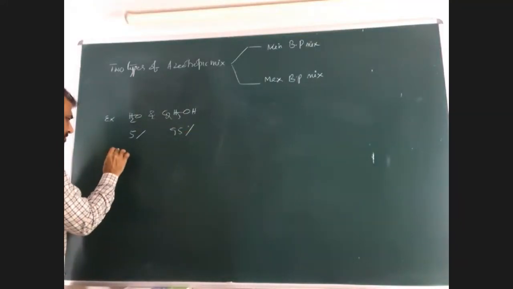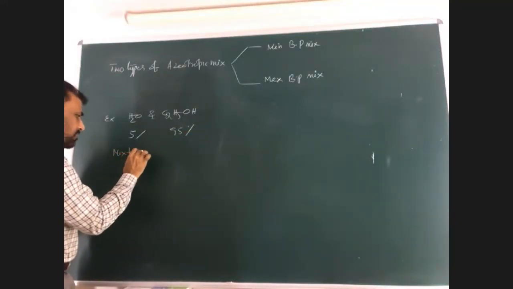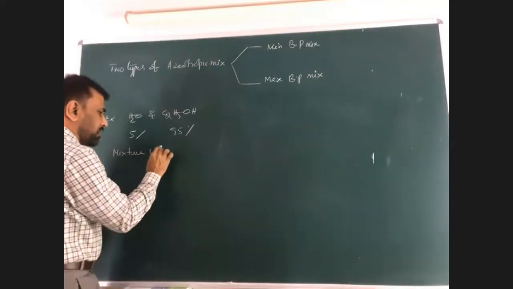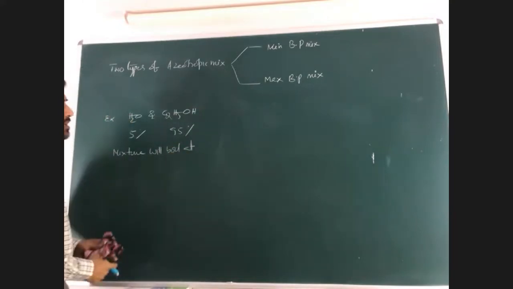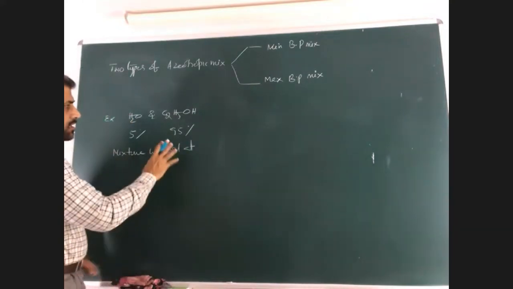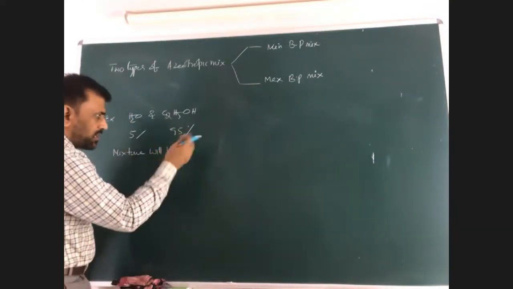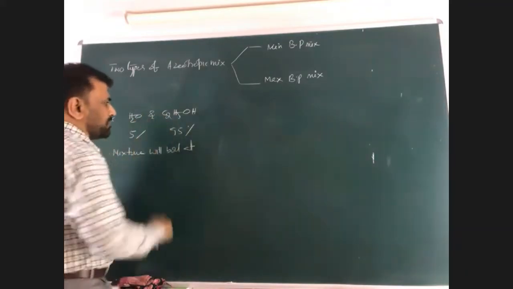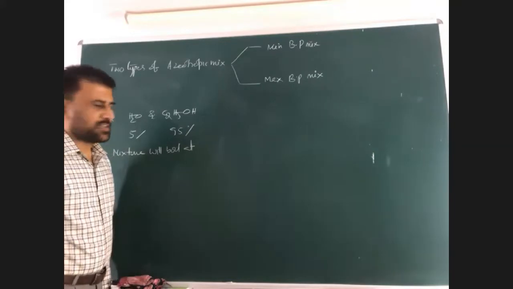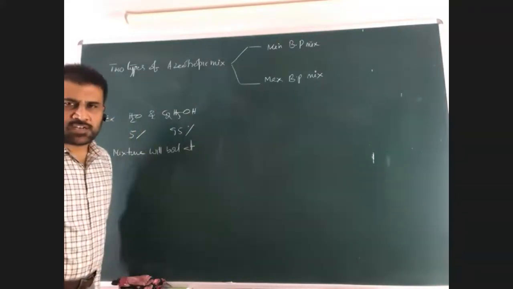This mixture will boil below the temperature of water and ethyl alcohol. What is the boiling point of ethyl alcohol? I told you 78. What is the boiling point of water? 100 degrees.